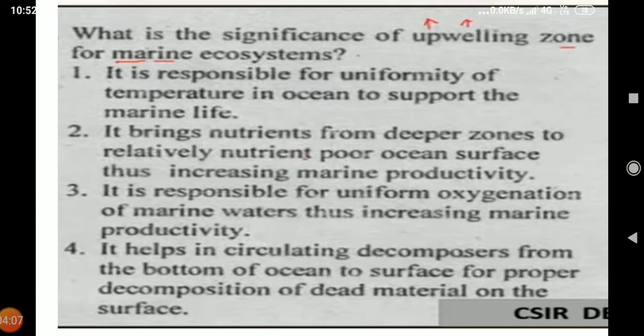It brings nutrients from deeper zones to the relatively nutrient poor ocean surface, thus increasing marine productivity. It is responsible for uniform oxygenation of marine waters, thus increasing the marine productivity. It helps in circulating decomposers from the bottom of the ocean to the surface for proper decomposition of dead material on the surface. These are the options.